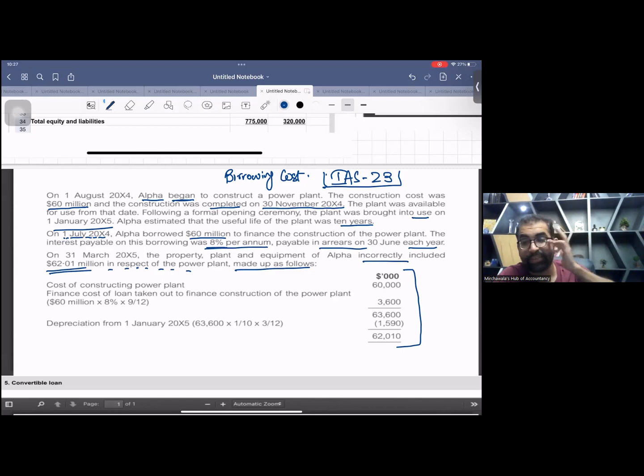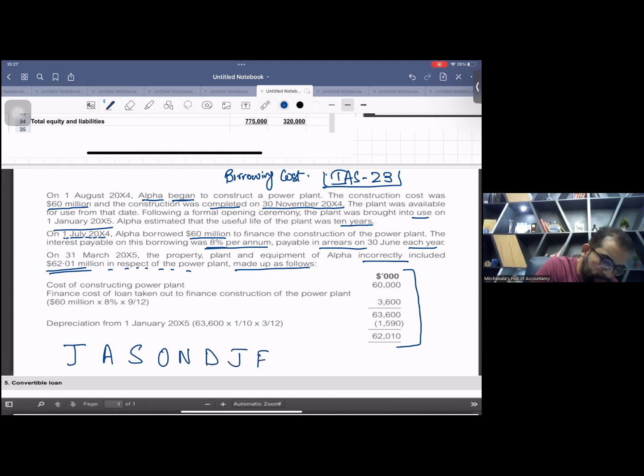There are two mistakes in this working. The first thing, you took the loan in July. Let me write: July, August, September, October, November, December, January, February, and March. March is your year end. So you took the loan in July, and from July to March there are a total of 9 months. So in this accounting period, you utilized the loan for 9 months.